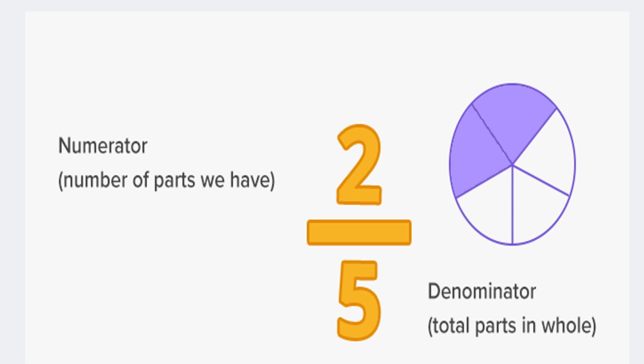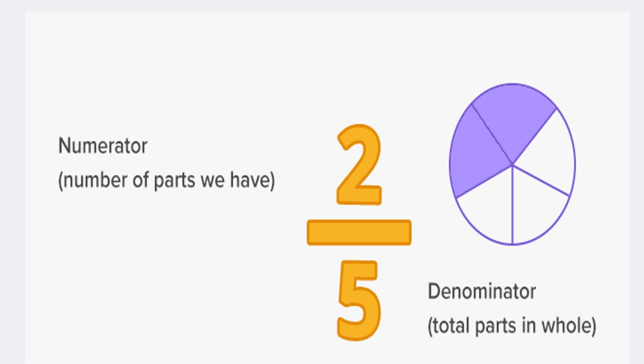Look at it, children. 2/5. You can see the circle. The circle is divided into 5 equal parts. Out of the 5 equal parts, 2 parts are shaded. So 2 parts out of 5 parts are shaded.